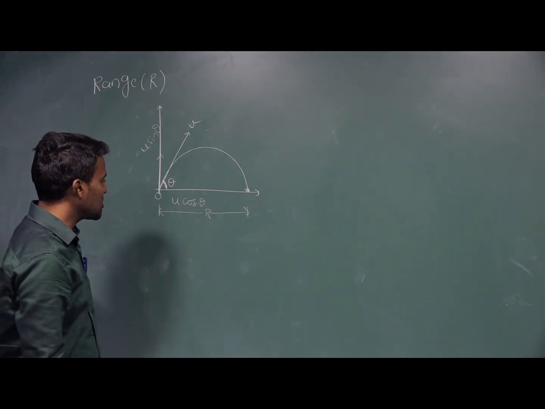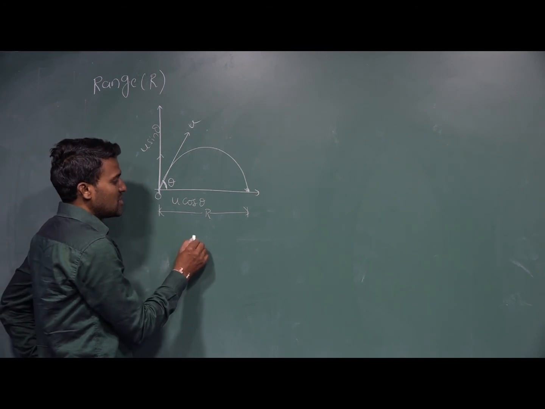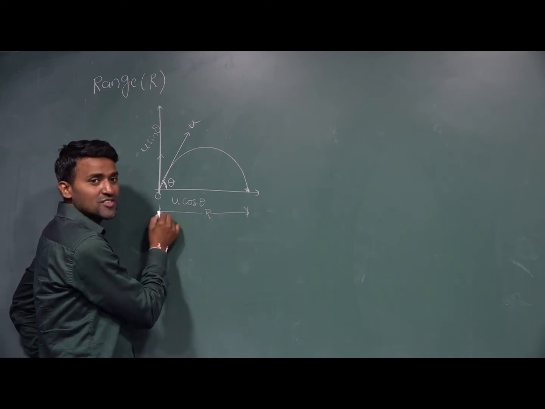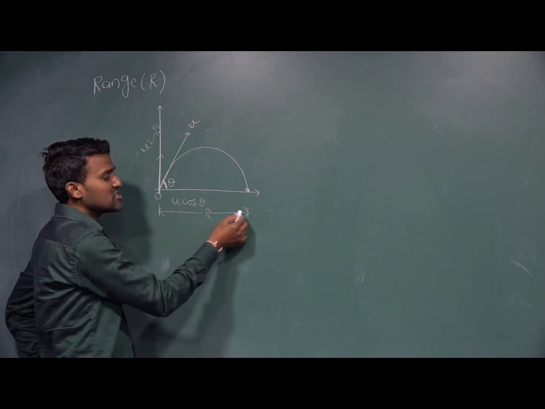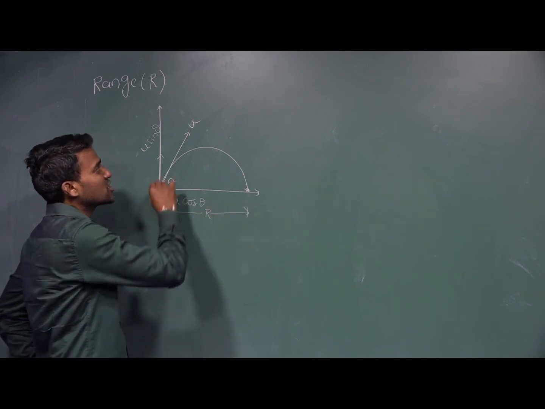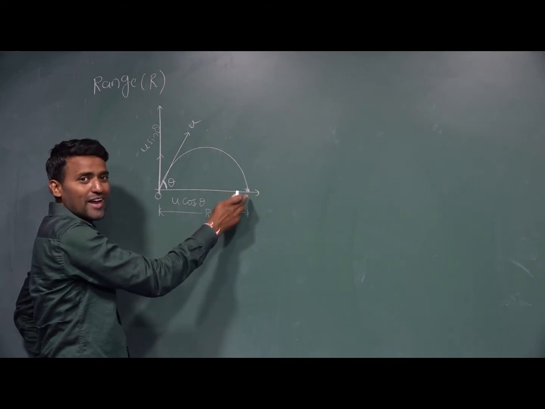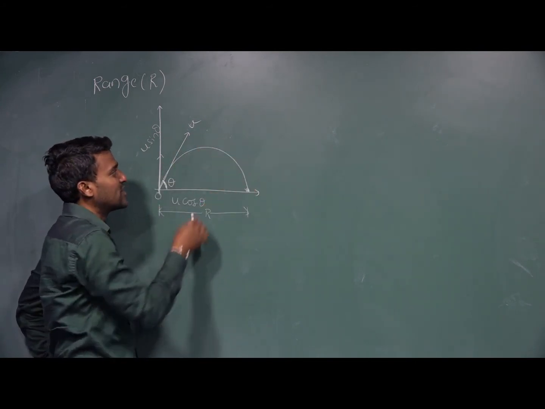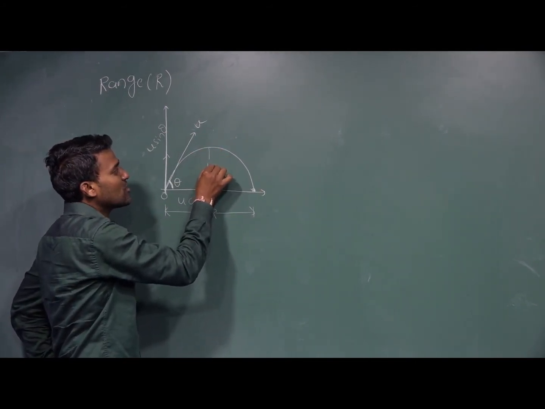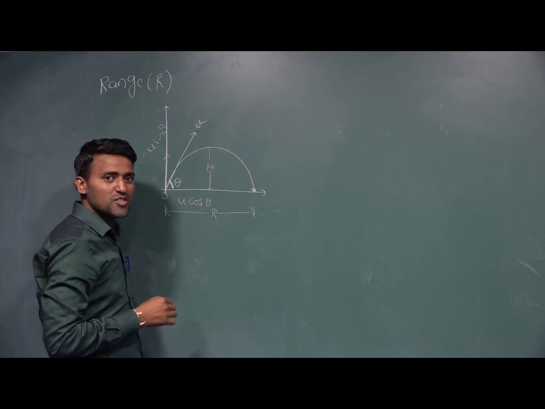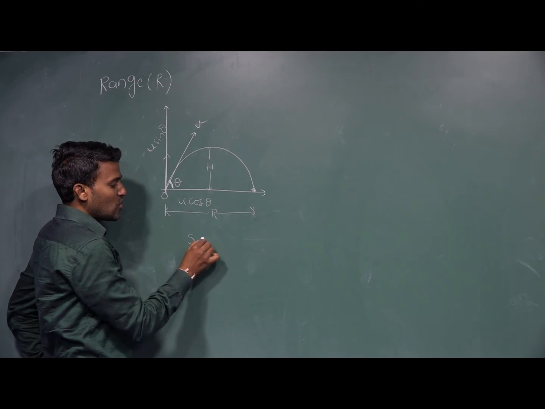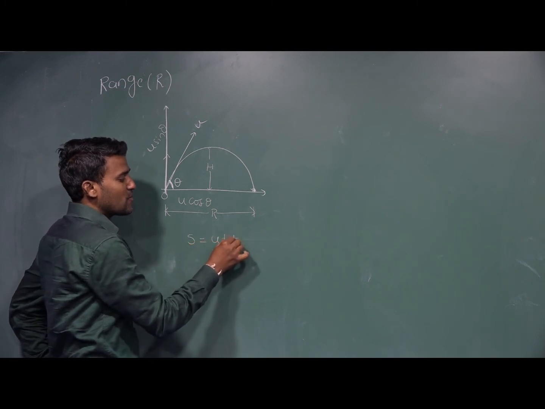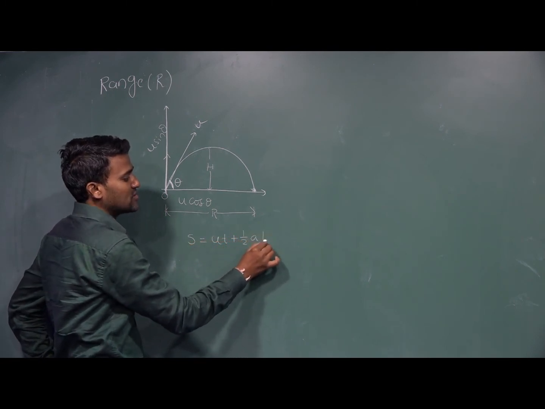Now this range is the horizontal distance covered by the particle during the time of flight. This is the maximum height. Now s is equal to ut plus half at square.